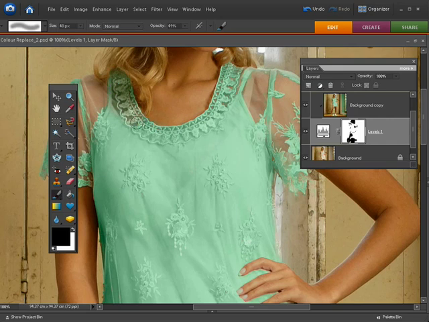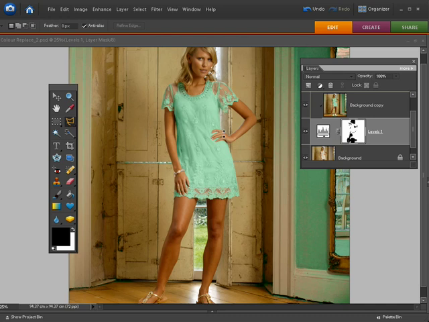If that's too strong a reduction, Control Z, take the opacity down even more to something like 29%, and then just click and spray, and that just takes some of that colour saturation down a little bit by making this area semi-transparent to mix the green layer with the original layer below. So there's the dress which has been fine-tuned. Now you can see the transparent sections showing the skin below, and the rest is all dyed green, but you've also got the walls and some of the floor as well looking green too.